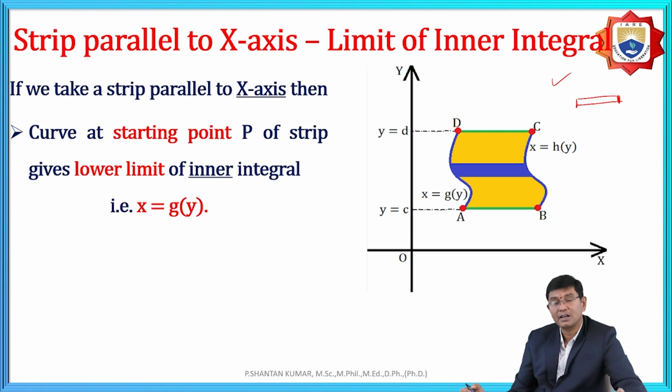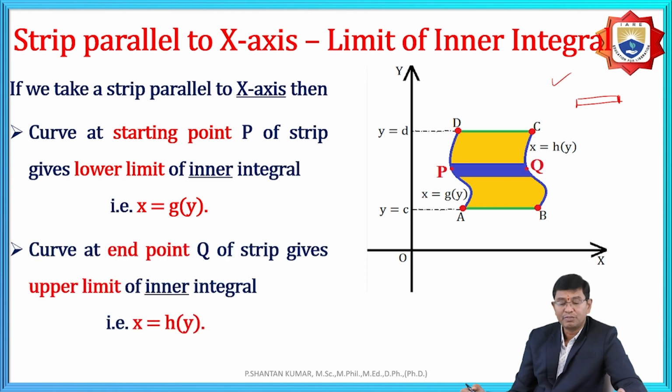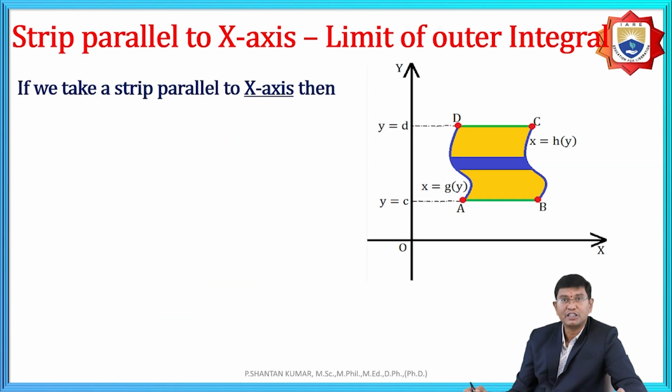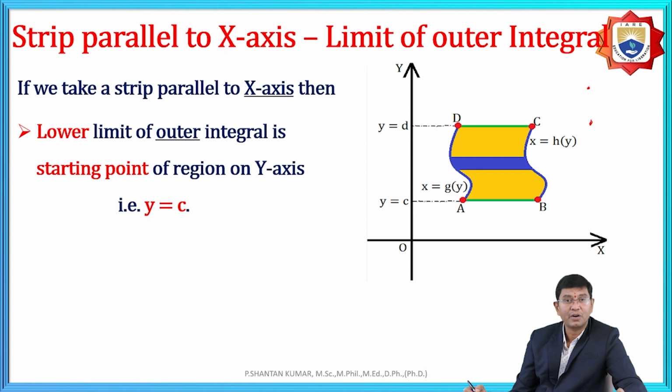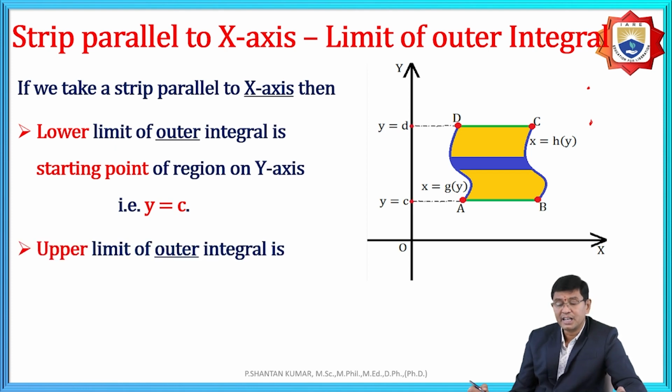The outer curve is x equal to h of y. Next, you need to take the y limits, based upon this diagram. The y limits are for the lowest one and the upper one. That means here y is equal to c is the lower point and y is equal to d is the upper point. This is the clear information for parallel to x-axis.